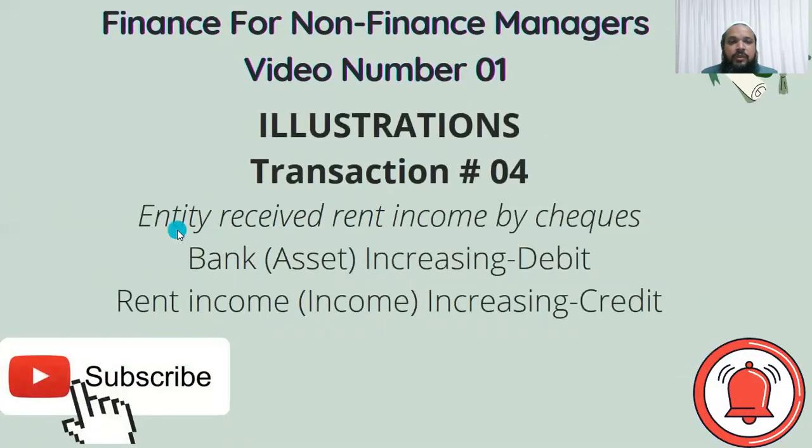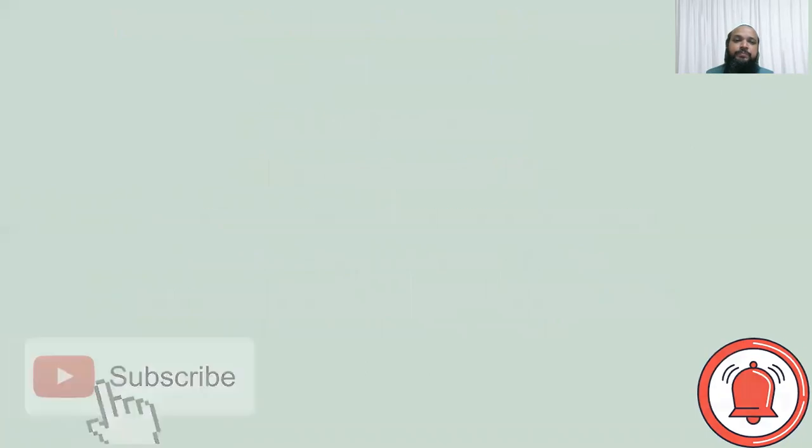Illustration number 4, entity received rent income by checks. Now here the organization is receiving checks for rental income. Once again, the bank as an asset is increasing, we shall debit it, and our rent income is increasing. So according to the rules, we shall credit it, because when income increases, we credit it.